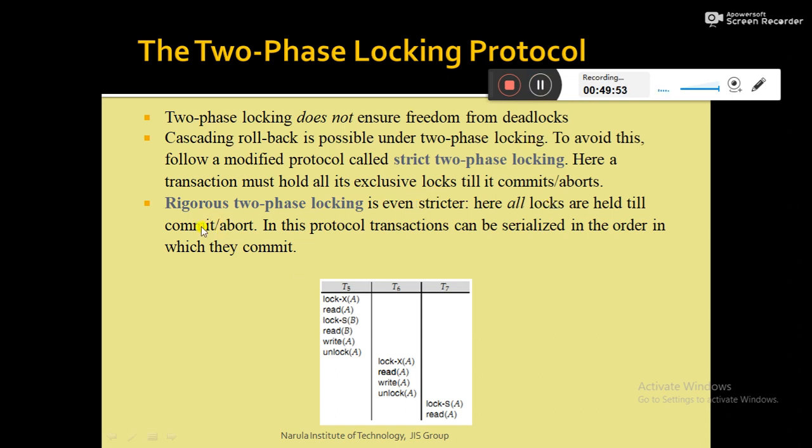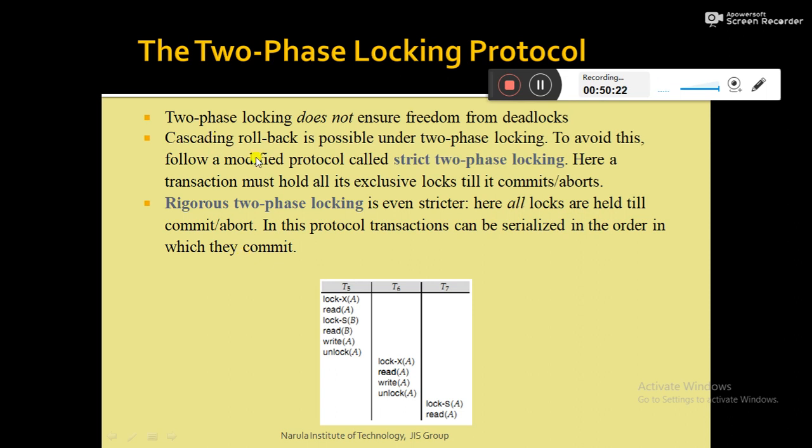And another is the rigorous two-phase locking protocol. This is another modified version of the two-phase locking protocol. It is even stricter than the strict two-phase locking protocol. Here all the locks, whether exclusive mode locks or shared mode locks, are held till commit or abort.